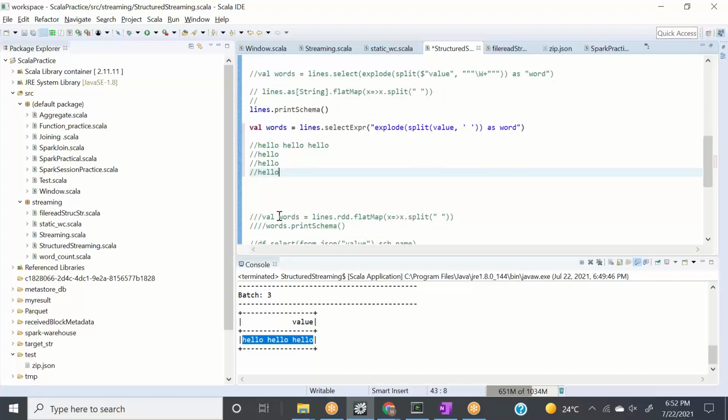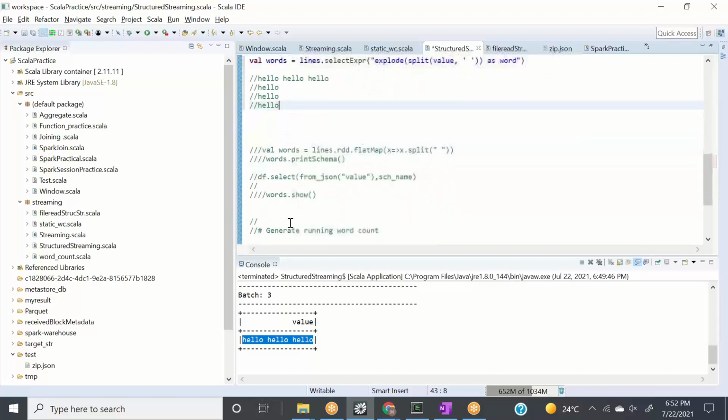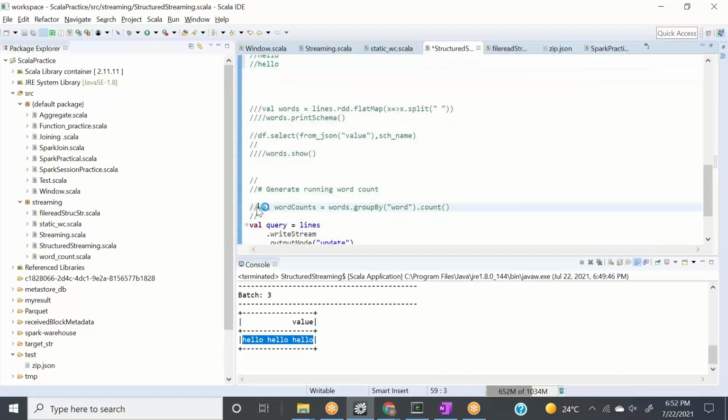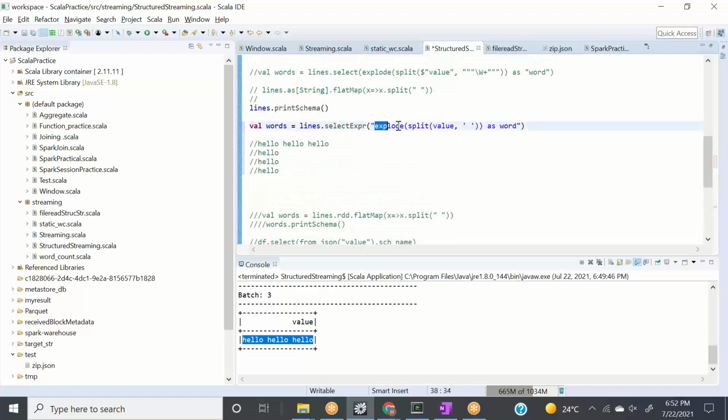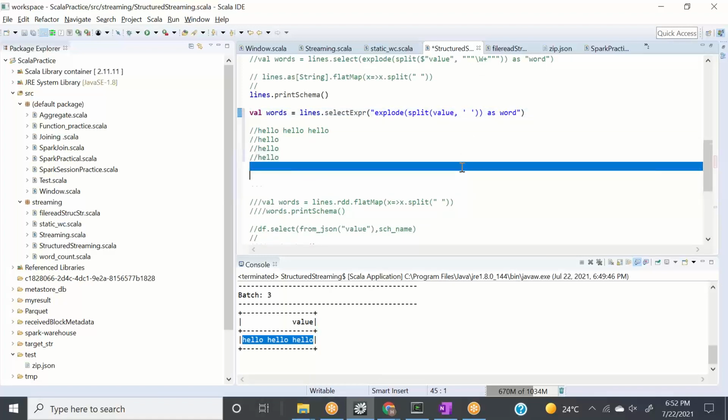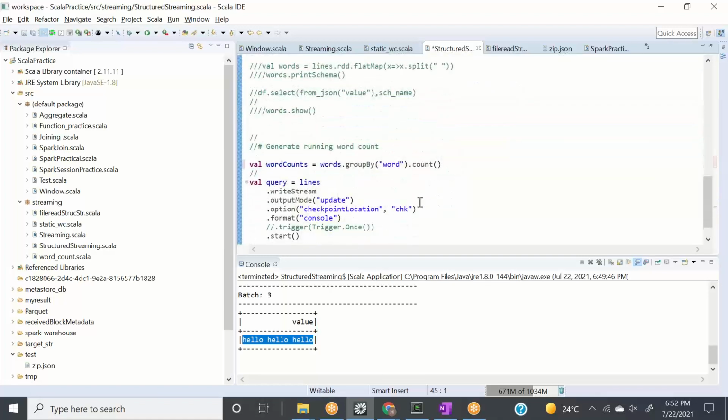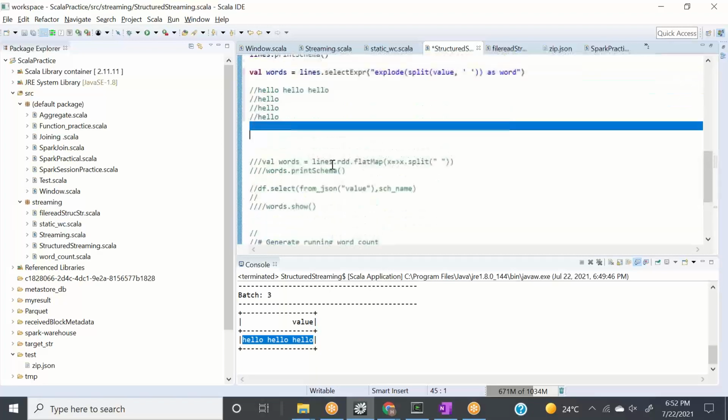Now we are telling it to name the new column as word. And finally we store that into words, which is again a data frame. So we exploded the value column, named the exploded column word, and stored that into a new data frame called words.